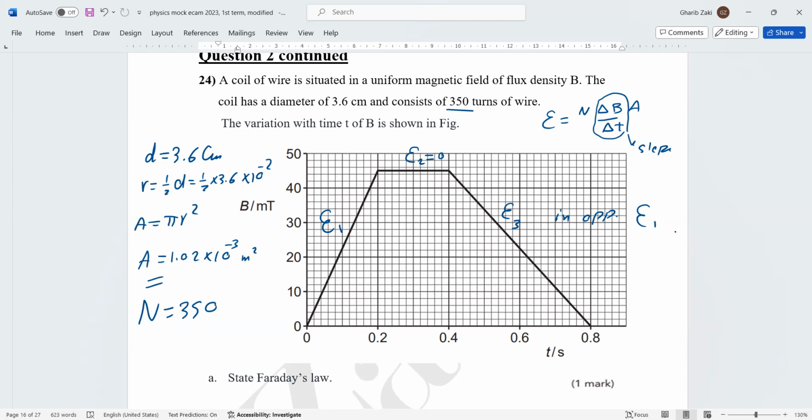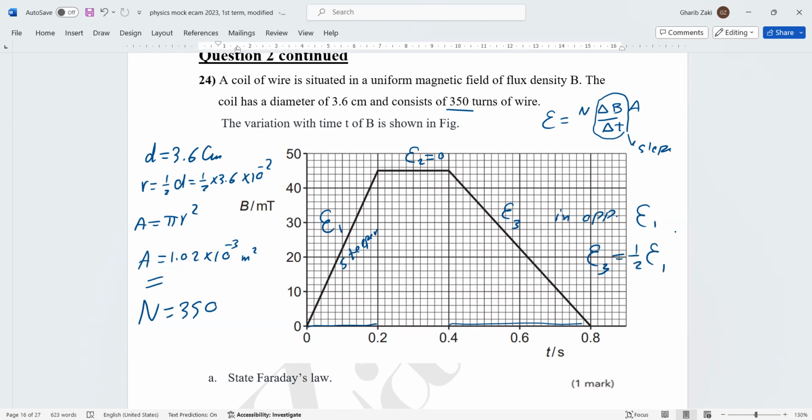The first one, so this is steeper. So E1 is more than E2, and E1 is more than E3. E1 here is at time 0.2, E3 is at 0.4, but the same height. Then what is the relation between E3 and E1? E3 is half the value of E1.